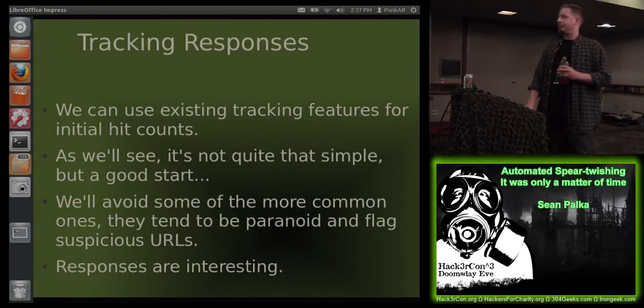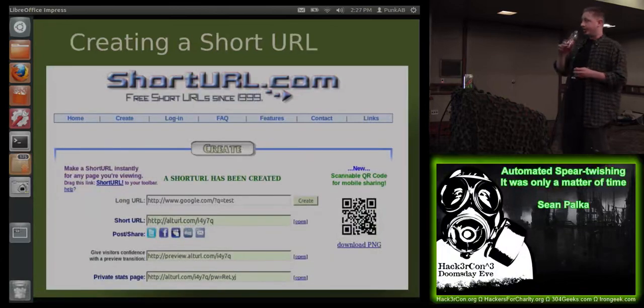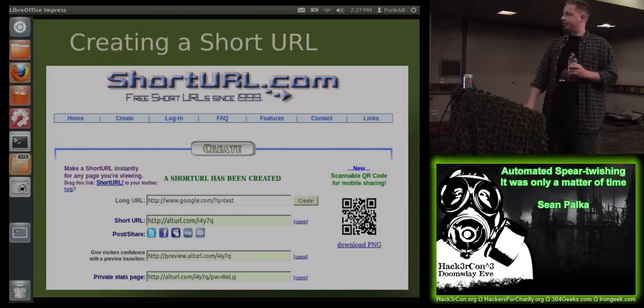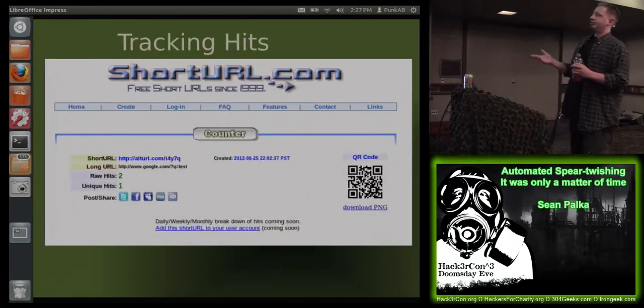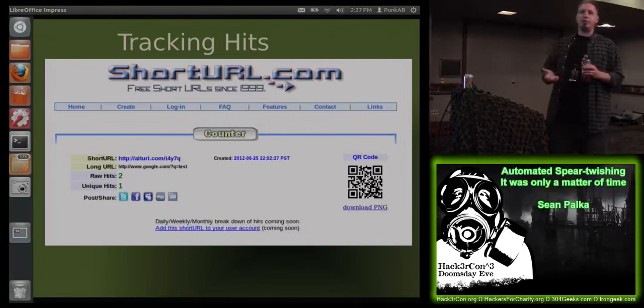And of course, the responses from these shortened URLs are interesting as well. So I went with shorturl.com. It's got a web interface. You can drop in a link. It'll shorten the URL for you and also provide this status page that you can go to. So it lets you track how many raw hits or how many unique hits have come to that shortened URL.